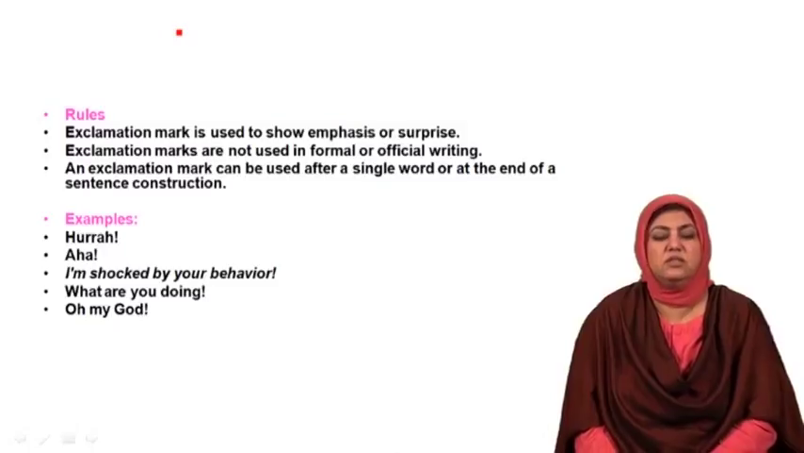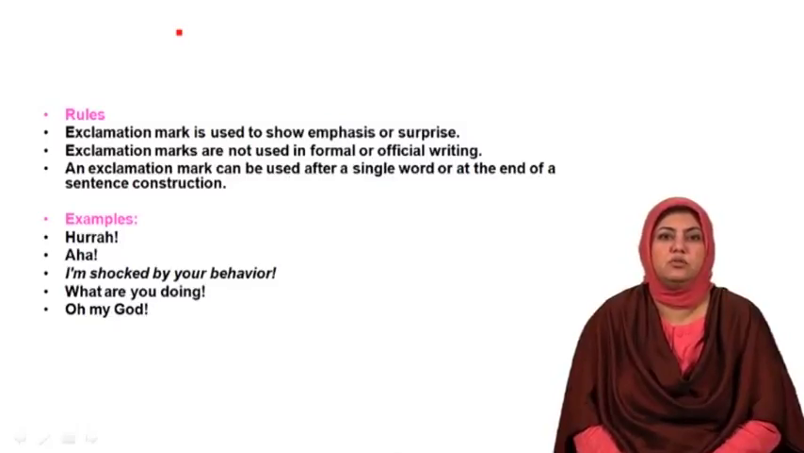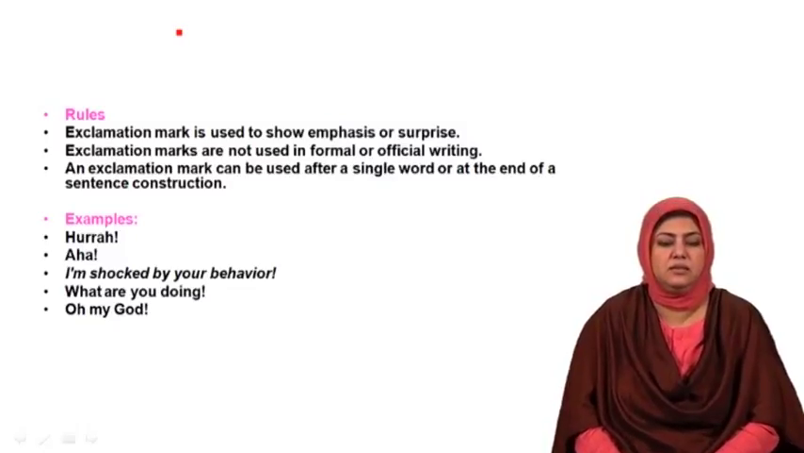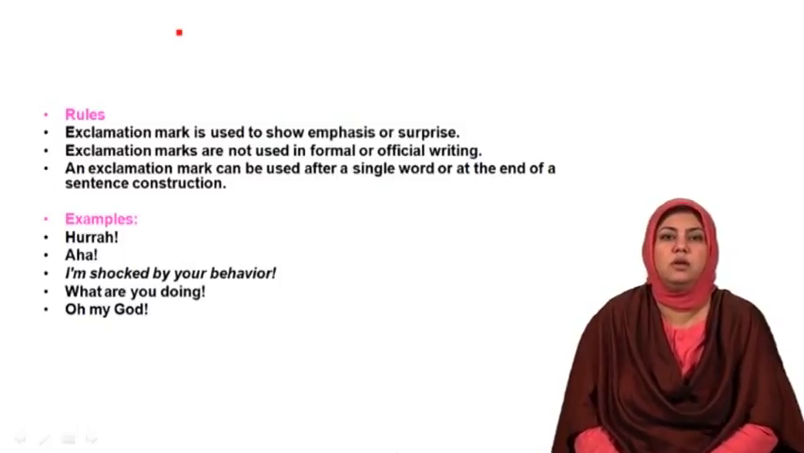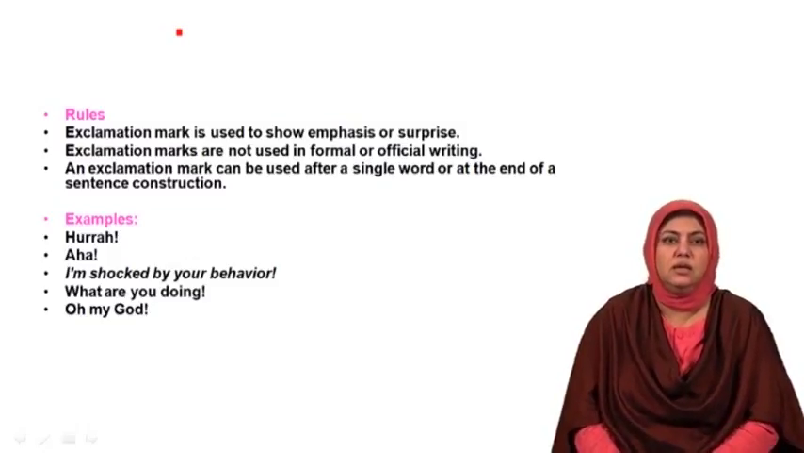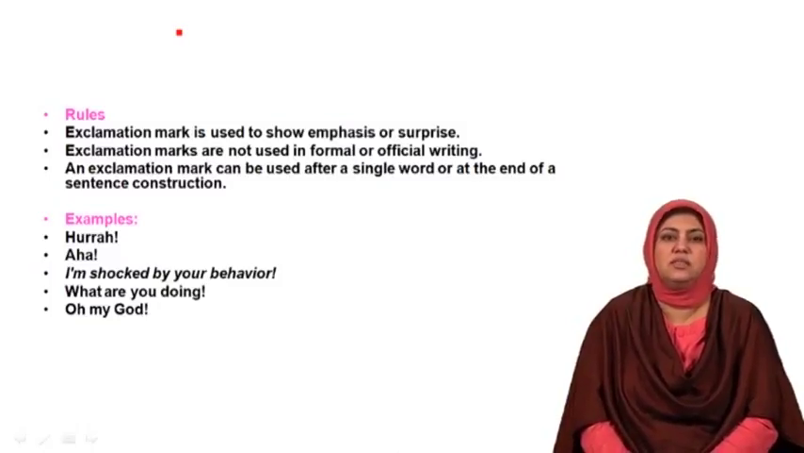Dear students, let me share the rules of the use of exclamation mark with you. The first rule for the use of exclamation mark is that it is used to show emphasis or surprise. The second rule is exclamation marks are not used in formal or official writing. The simple reason for that is because exclamation marks show feelings or they express emotions. They stand for feelings, emotions, and emotional reactions. That is why they are not used in formal situations. They are not used in official or business writing.